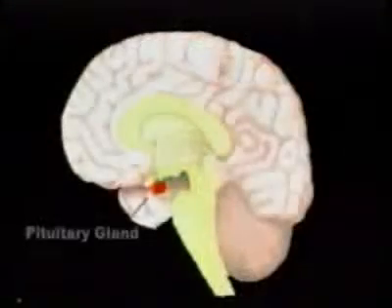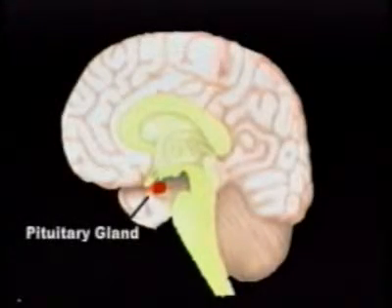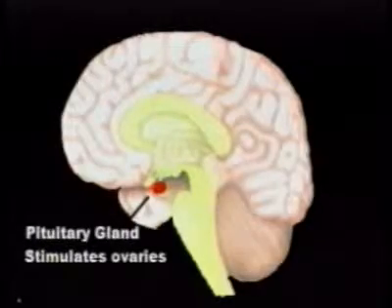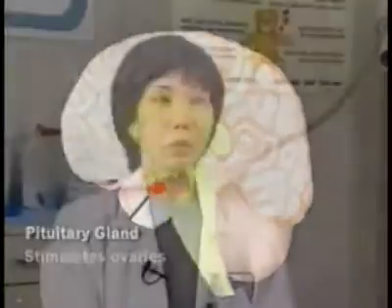It is started by hormones in the brain, in the pituitary gland, which stimulate the ovaries to cause development of an egg. Actually, each month, several eggs start to develop, and then one of them becomes what we call the dominant follicle or the dominant egg, and that one continues to develop while the others regress.